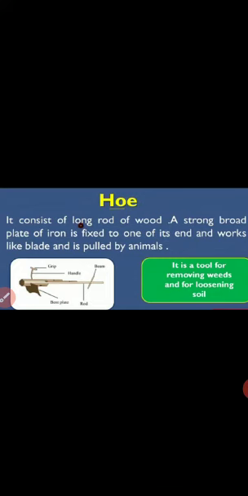Then the next agricultural implement is the cultivator. Modern day farming is done by a tractor driven cultivator. It saves labor and time. So it is the best agricultural implement that is used for preparation of soil.